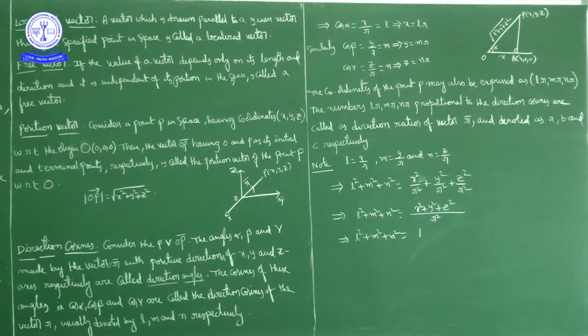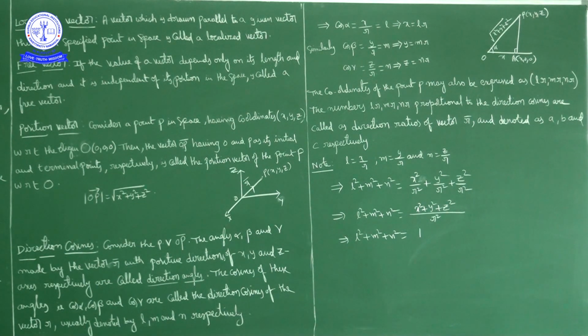That means OP bar makes an angle alpha with the positive direction of the x axis, an angle beta with the positive direction of the y axis, and an angle gamma with the positive direction of the z axis.